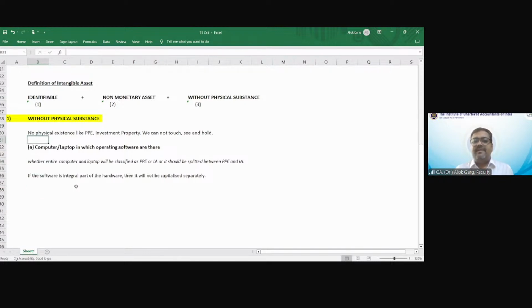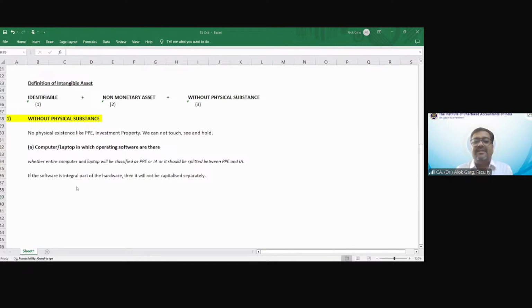So friends, if the intangible asset is integrated in a physical asset, and is an integral part of that physical asset, in that case, it is not required to be capitalized separately. Okay. Second example.